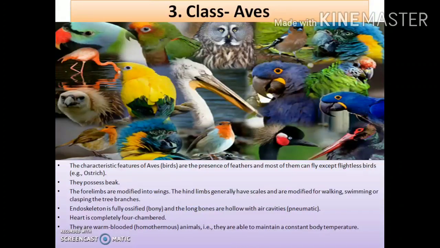इसका मतलब इनका बॉडी का जो टेम्परेचर है वो फ्लक्चुएट नहीं होता along with the environmental temperature, and the birds can maintain a constant body temperature.